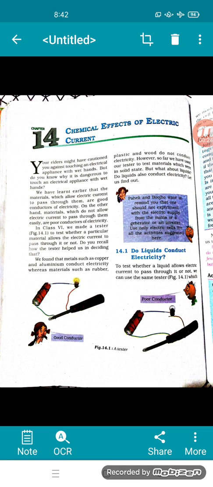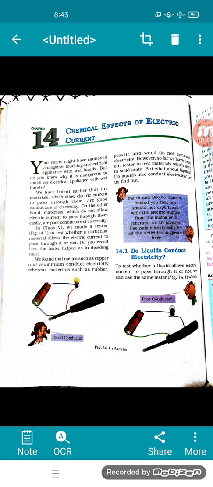We have learned that materials which allow electric current to pass through them are called good conductors of electricity. Please mark it. On the other hand, materials which do not allow electric current to pass through them easily are called poor conductors. So we have good conductors and poor conductors. Please underline the definition of good and poor.